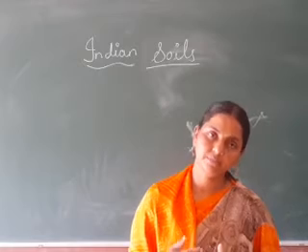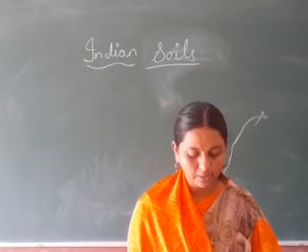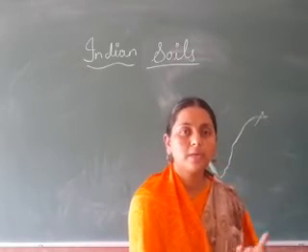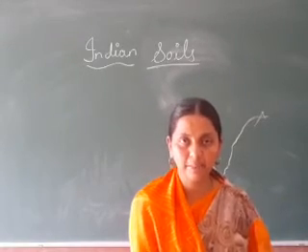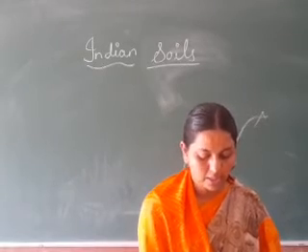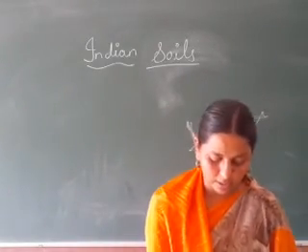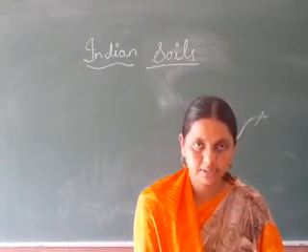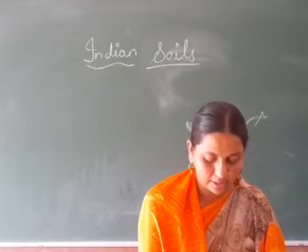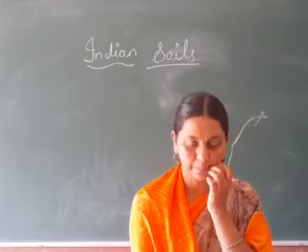This is a very long process. It requires many years, and only after that the soil is formed. So for the formation of soil, what are important? Parent rock, relief features, climate, vegetation. These all are important. Next, types of soils. There are mainly 6 types: alluvial soil, black soil, red soil, laterite soil, desert soil and mountain soil.